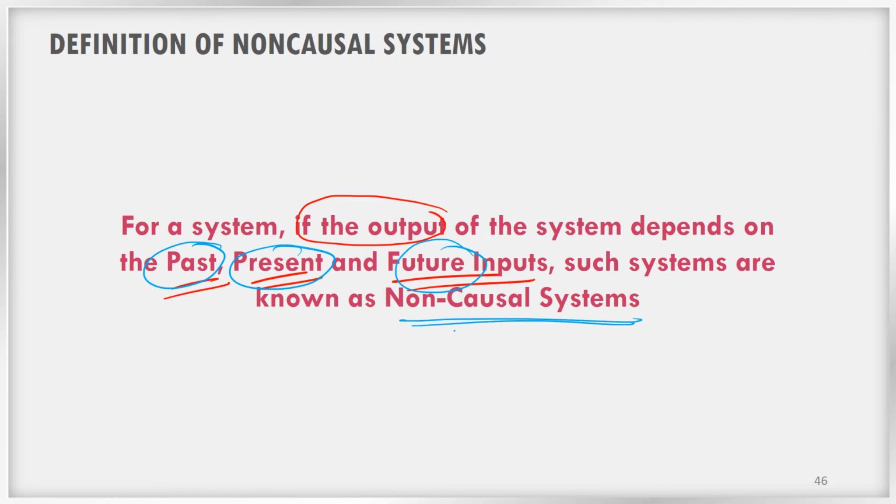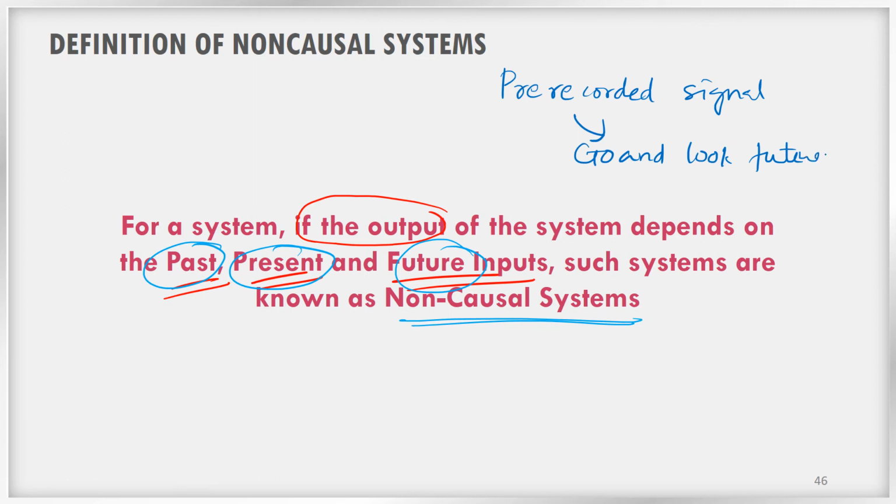So non-causal systems are not implementable in real time, but there are possibilities to implement non-causal systems in the case of pre-recorded signals. If pre-recorded signals are available, we can go and look at the future values, because all the values from start to end are available with us.